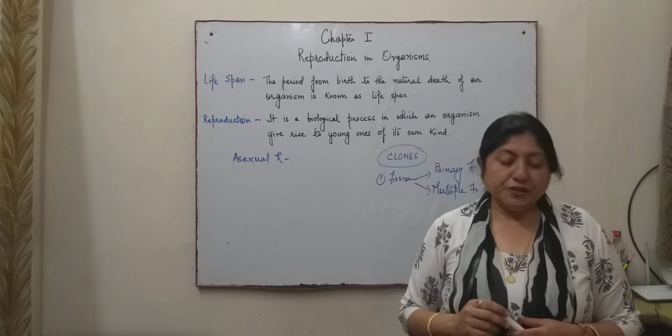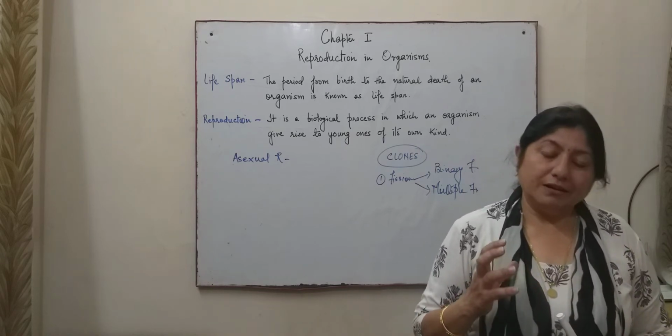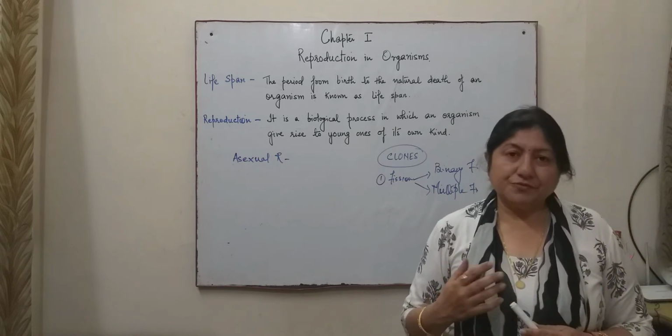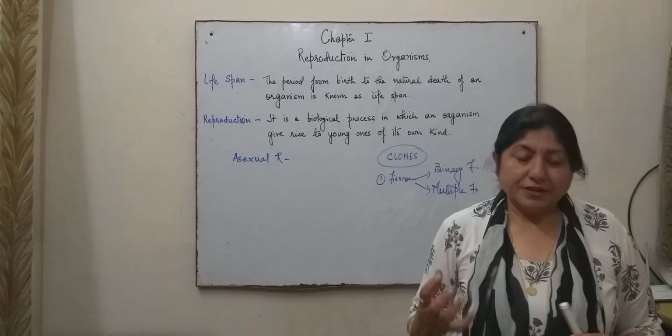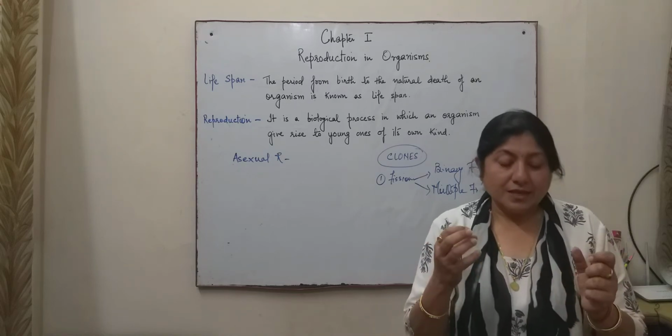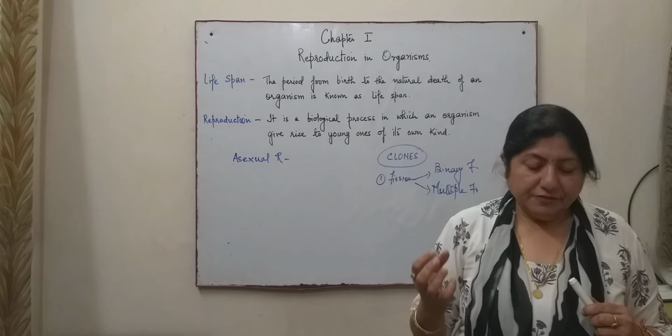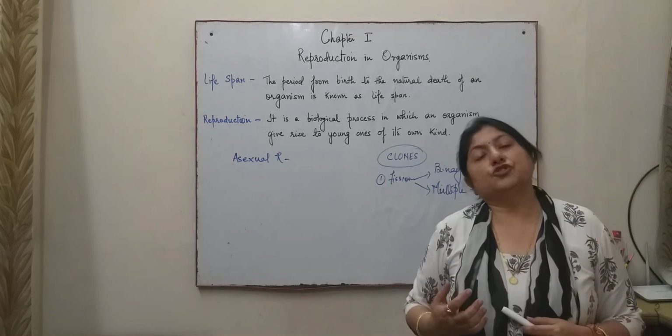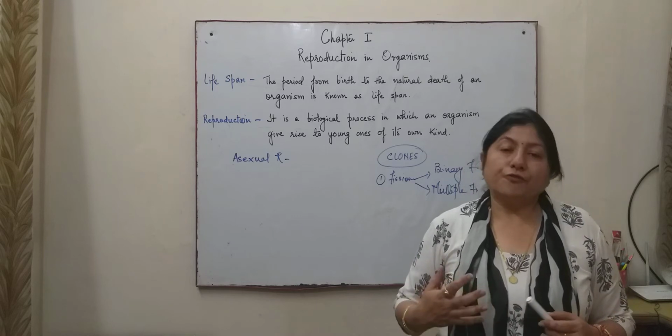Multiple fission is a condition in which the parent cell or organism divides several times and produces multiple individuals, more than two cells, resulting in the formation of a large number of offspring.